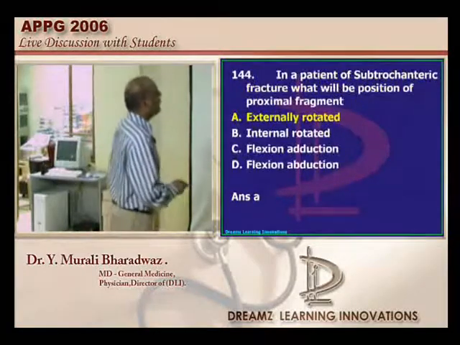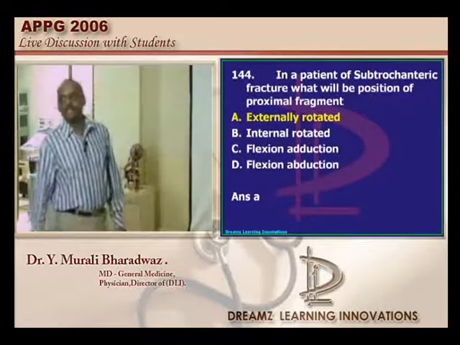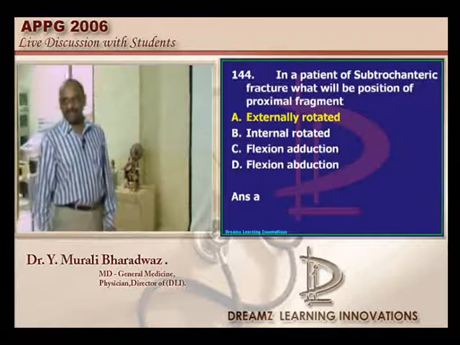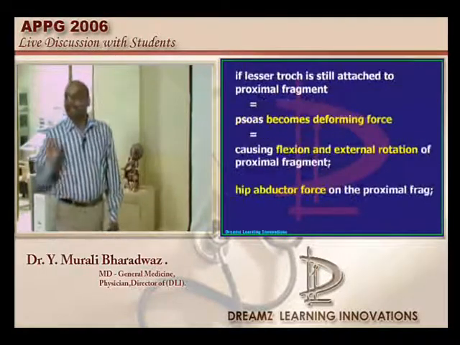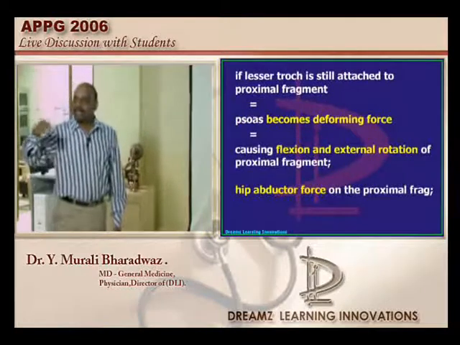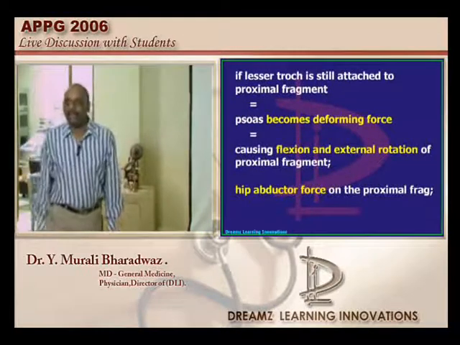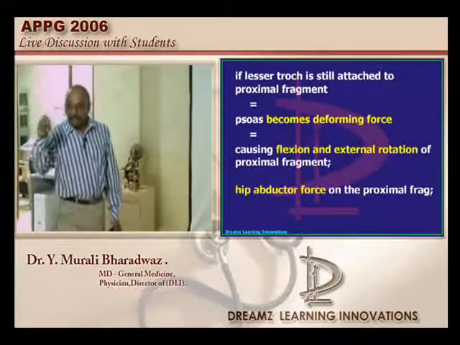In a patient with subtrochanteric fracture, what will be the position of the proximal fragment? One of the very important questions. What is your possible answer, doctor? There are certain important muscles attached to the proximal fragment and they will be pulling onto their side. Now, what muscles are attached?